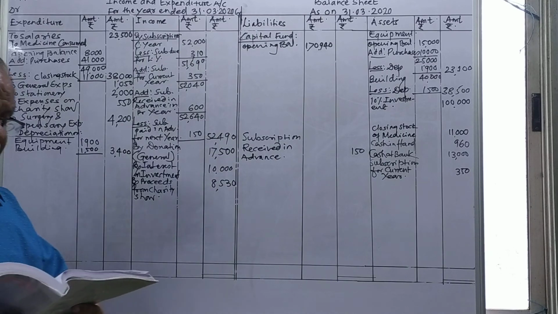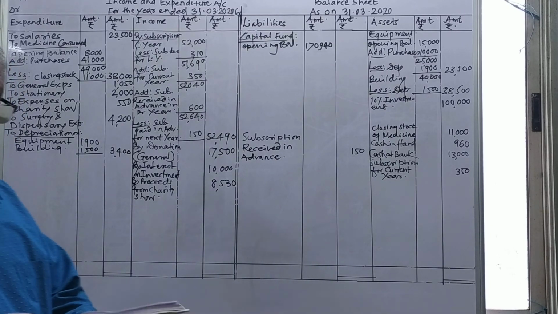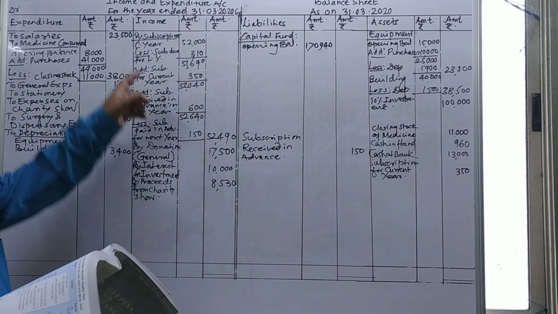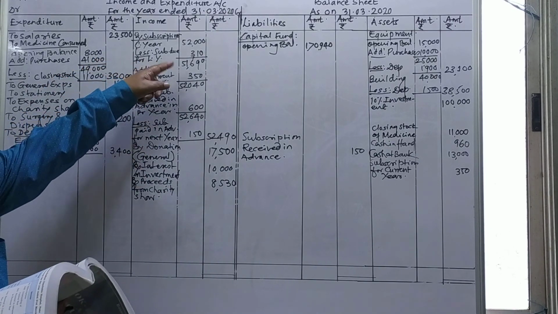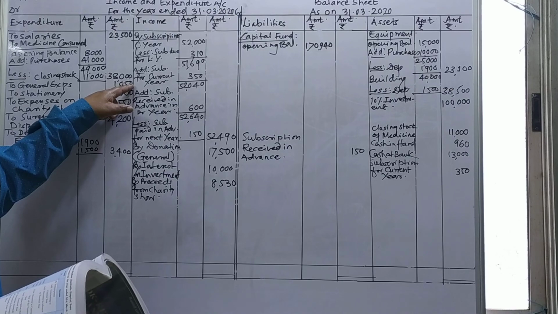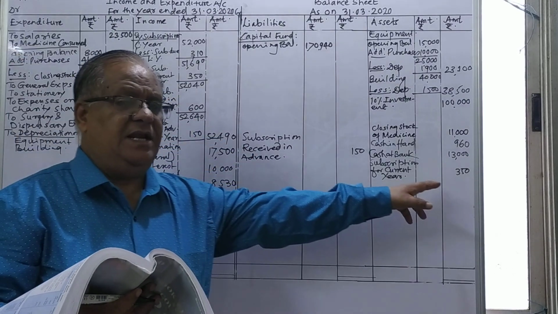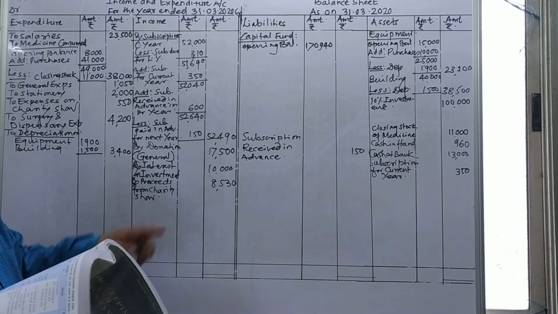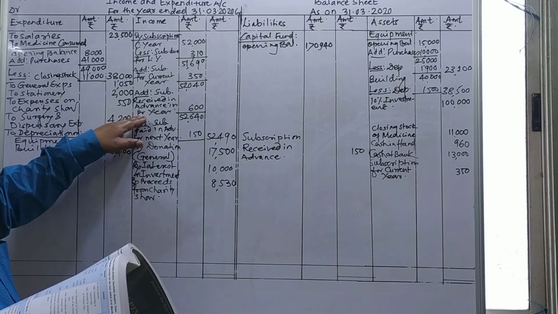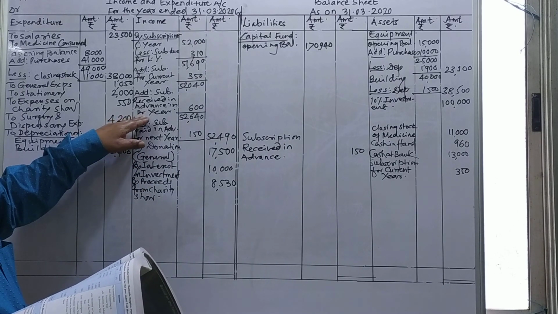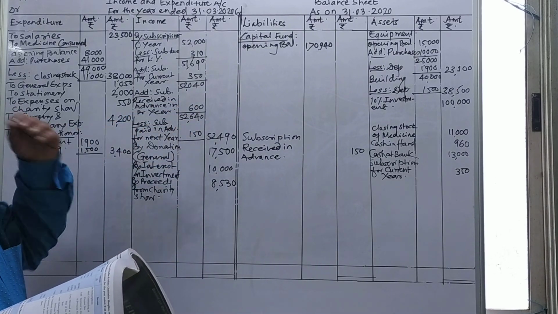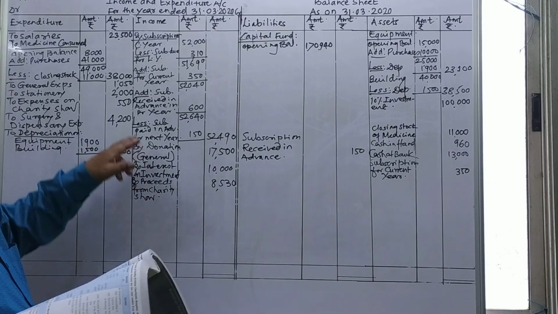Just we'll see once again and look the matter of the additional information. Subscription due for the last years we are deducted here 310, no double effect, and for the current year we have to add it and show on the asset side of the balance sheet. Then subscription received for the previous year, therefore add subscription received in advance in the previous year 600, added there 52,640, then they are given less subscription